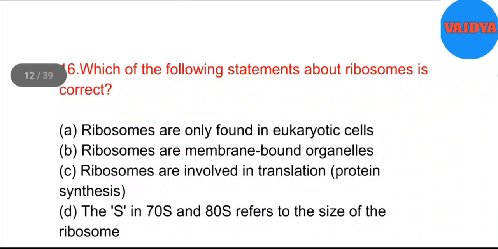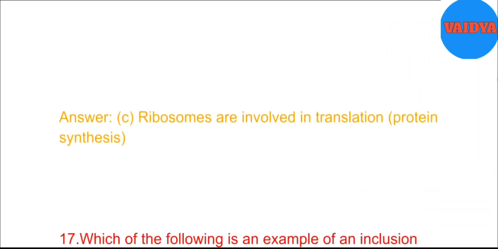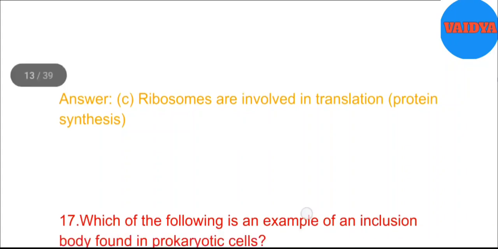16. Which of the following statements about ribosomes is correct? A. Ribosomes are only found in eukaryotic cells. B. Ribosomes are membrane-bound organelles. C. Ribosomes are involved in translation, protein synthesis. D. The S in 70S and 80S refers to the size of the ribosome. Answer: C. Ribosomes are involved in translation, protein synthesis.